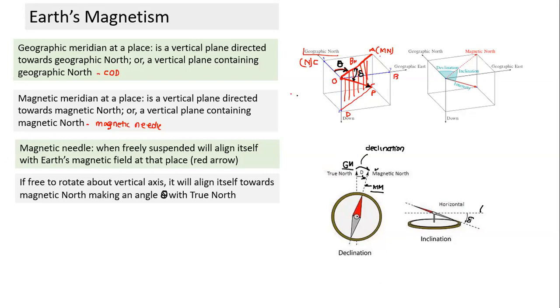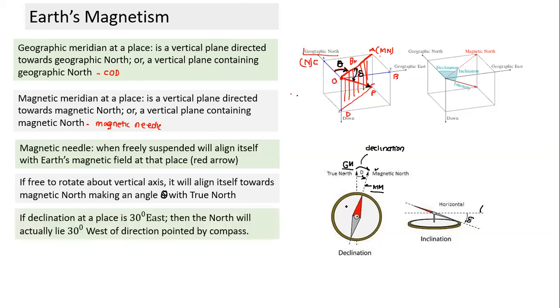What are we doing here? For defining this horizontal orientation, we are using two vertical planes. One is the geographic meridian, another is the magnetic meridian. So let's understand, if the declination at a place is 30 degree east, and I keep the compass there, what will happen? Compared to true north, it will turn towards east by an angle of 30 degree.